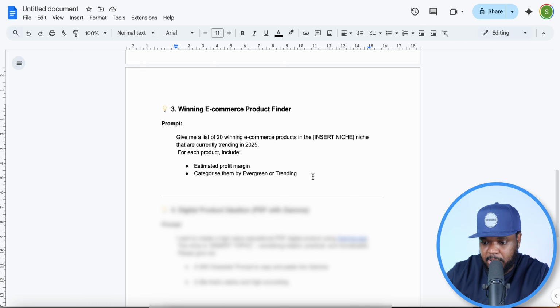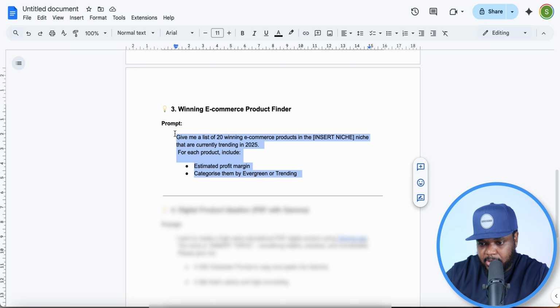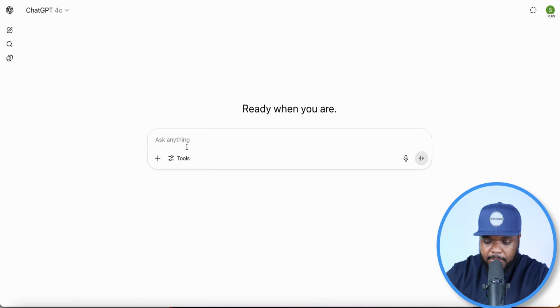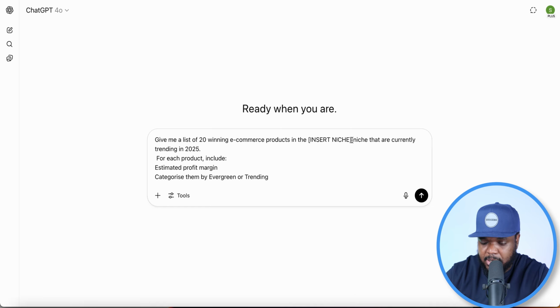But let's continue. I'm just going to copy everything just like this, and then go over to a blank ChatGPT chat, paste it in there like this, and I'm just going to change the niche. So let's select the pet niche in this example, and I'm going to click enter.